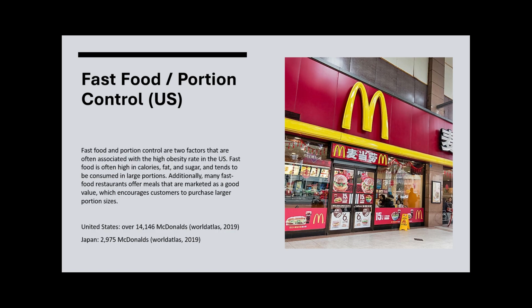So currently, the United States has over 14,146 McDonald's, and this is as of 2019. And Japan currently has 2,975 McDonald's. And this is just for McDonald's, but I think it really encompasses fast food as a whole, and really highlights that typically in the U.S. we have a lot more fast food locations.